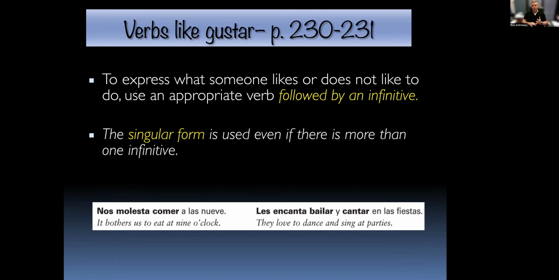So nos molesta comer a las 9. Les encanta bailar y cantar. Again, as if you could put parentheses around that, like a math expression, right? So that's all one entity. Les encanta what? Bailar y cantar en las fiestas. To whom? They, les. So that's where you get your indirect object from.